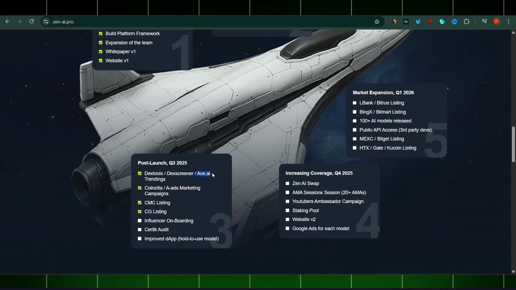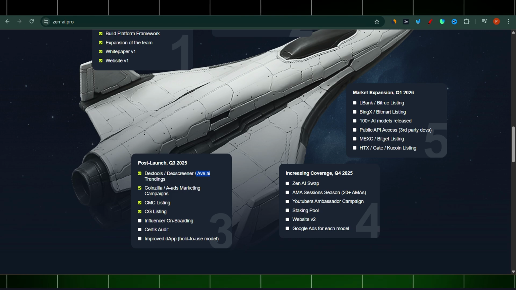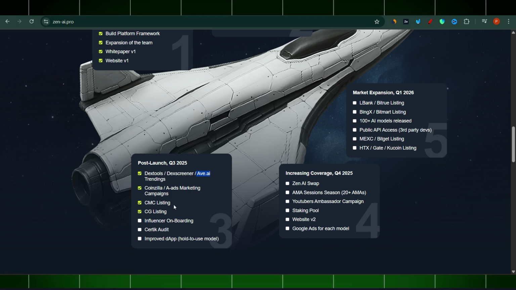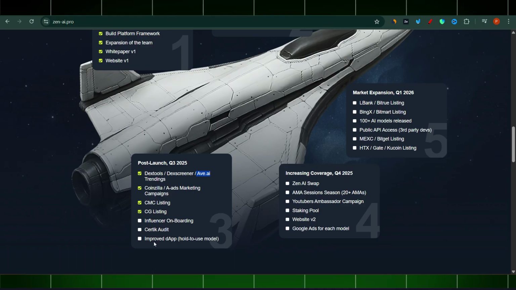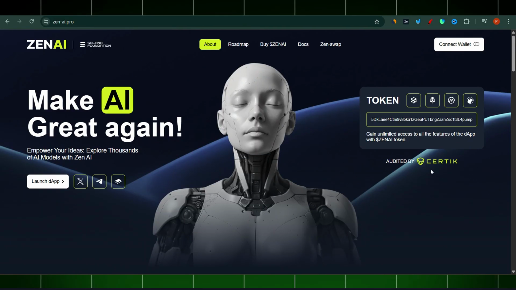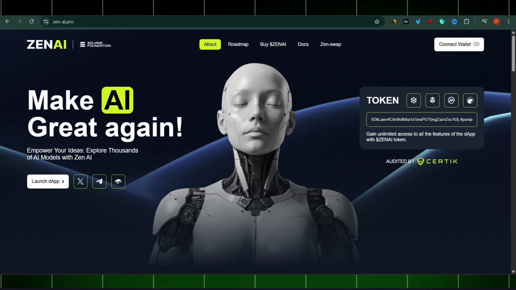Okay, that's AI. They also want to go on the AI. That's great. Coinzilla ads, marketing campaigns, CMC listing, CG listings, influencers onboarding, certificate audit, improved the app, and so on and so forth. So they clearly have an idea of what to do with this one. They've already been certified by Certik, so I think this one can be marked as completed.